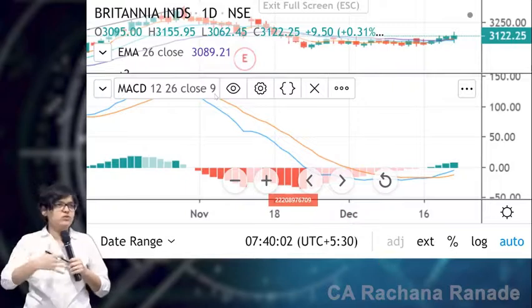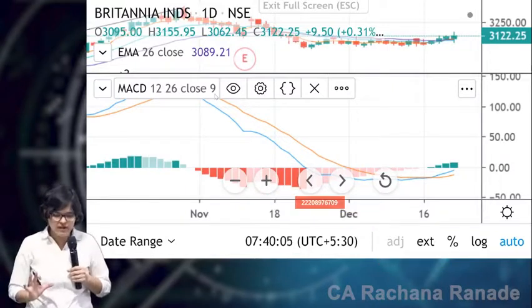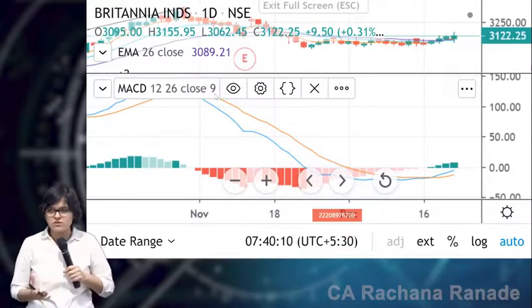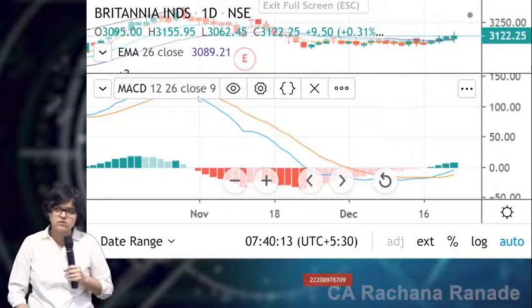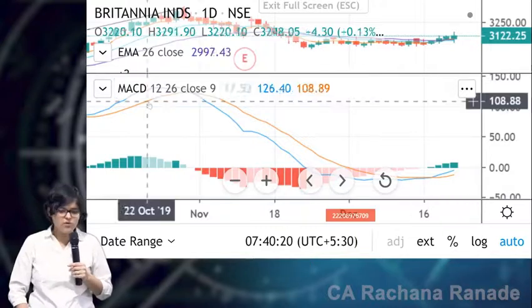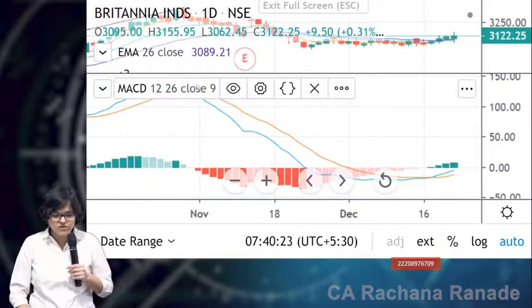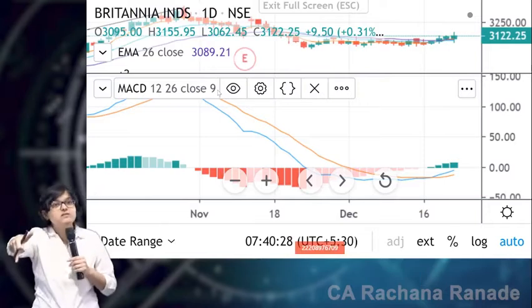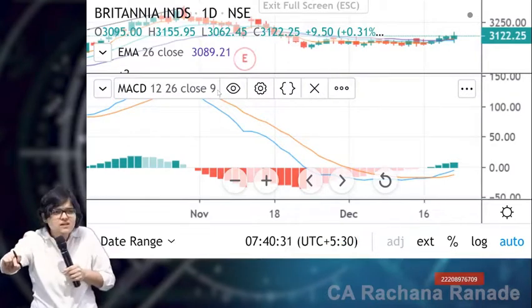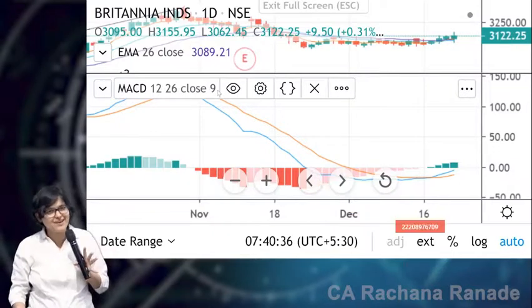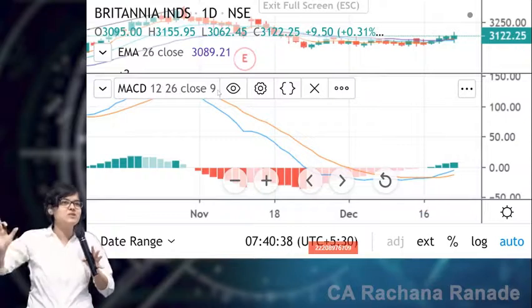Okay? So now please apply your mind and tell me, do you know this? Yes, 100% yes, you know this. Why the word close? We are talking about closing prices, number one. What is this 12 26? 12 EMA? 26 EMA? That is how we have found out the MACD. And what is this 9? The 9-day average of MACD is equal to which line? Signal line. Okay. So that is this 12 26 close 9.